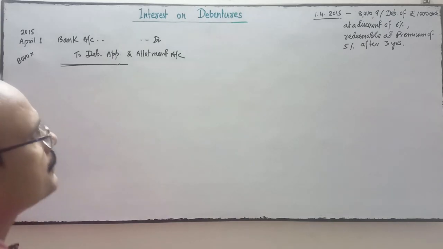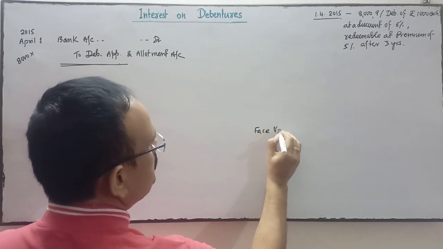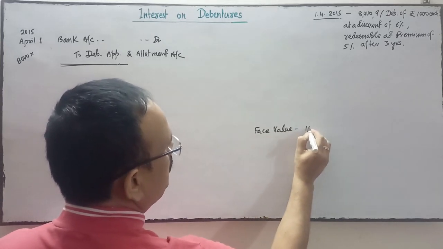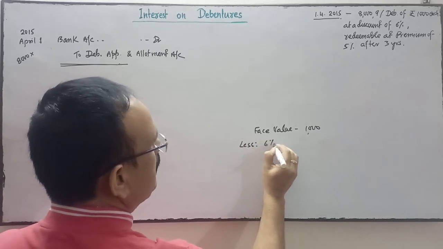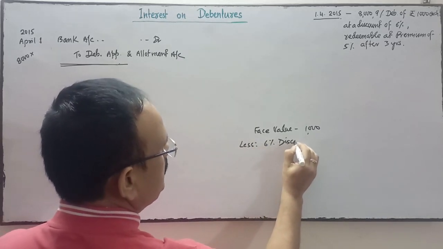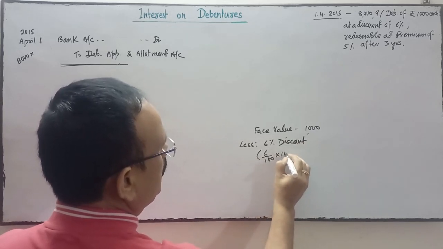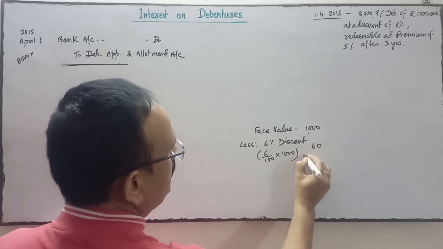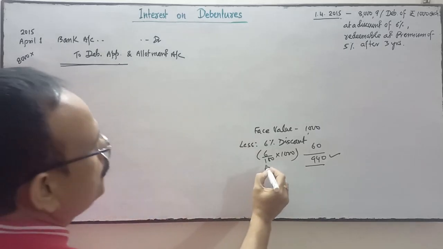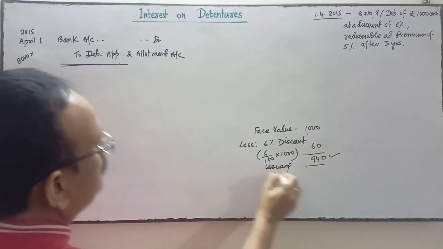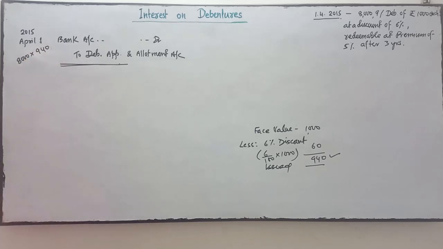The face value of the debenture is 1,000 and it is issued at 6% discount. 6% of 1000 is rupees 60, so it is issued at rupees 940. So 8,000 debentures into 940.